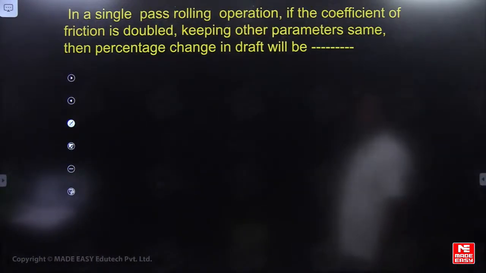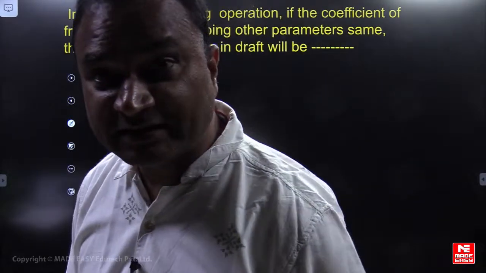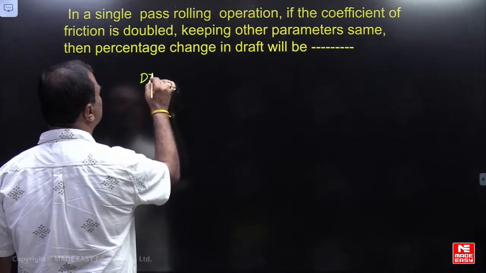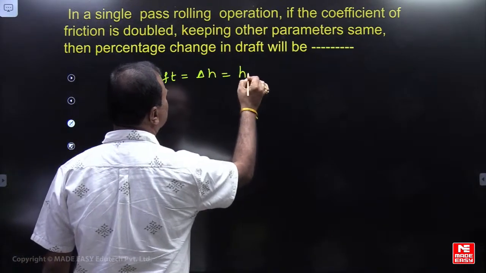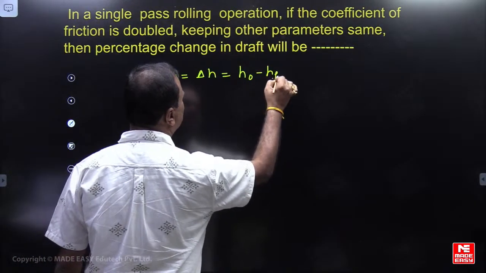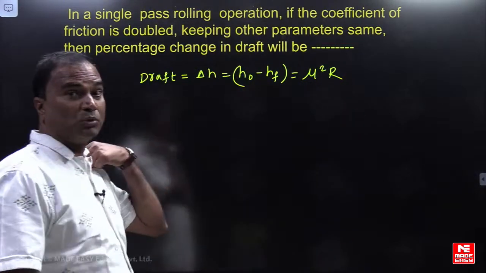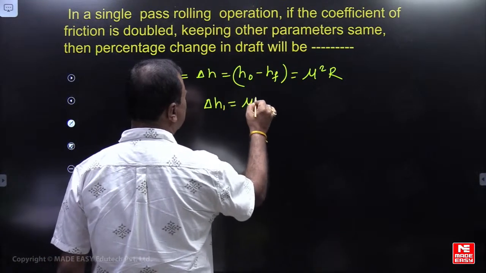In a single pass rolling operation, if the coefficient of friction is doubled, keeping other parameters the same, then percentage change in the draft will be. What is the draft actually in rolling? Draft, delta H, will be equal to initial thickness minus final thickness, equal to mu square R. So delta H1 initially is mu square R.